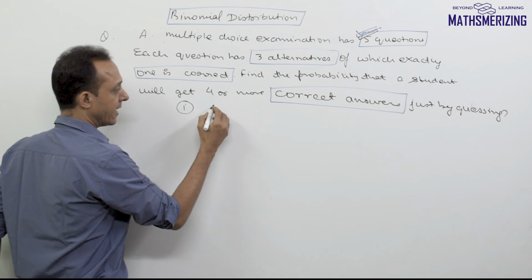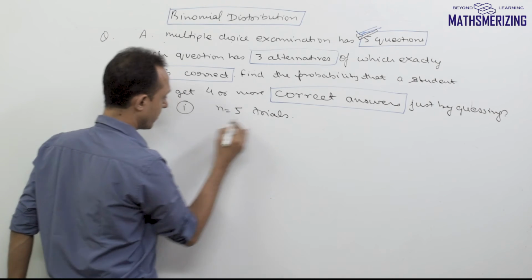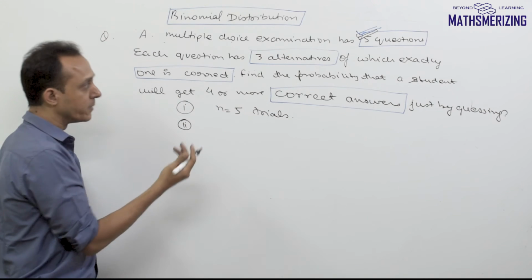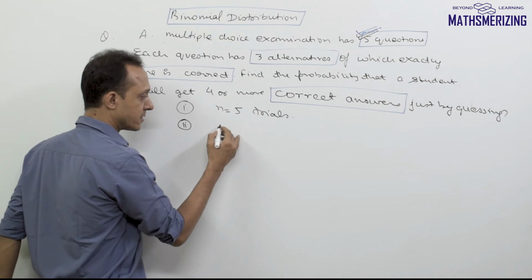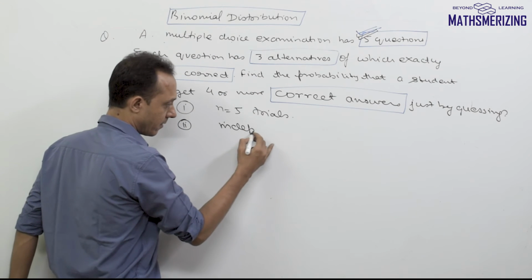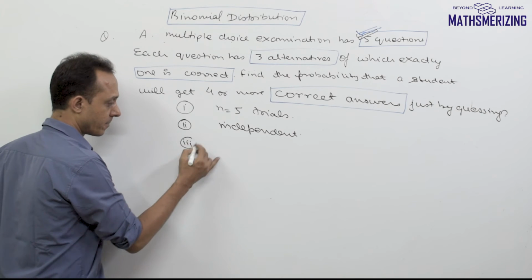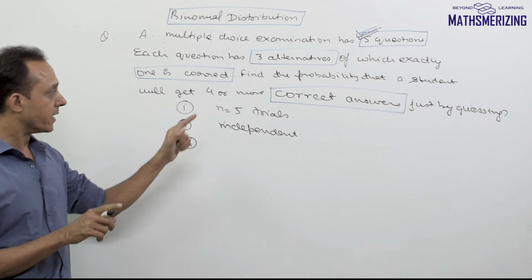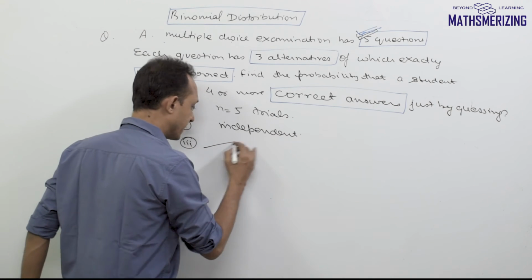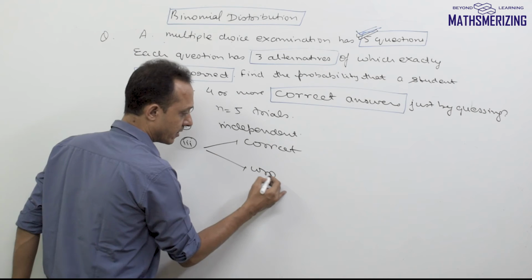So this question will have 5 trials, and we'll assume that he's going to guess the options independently. So all these trials are independent. And the third one is, for each trial there should be only 2 conditions, success or failure. In this case we want to find out whether his answer is correct or his answer is wrong.